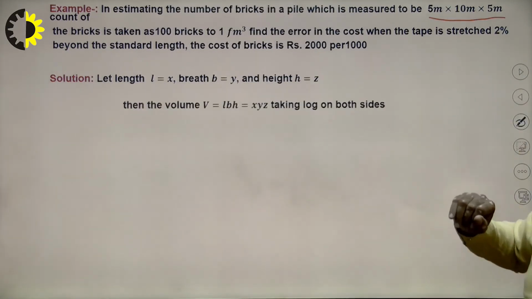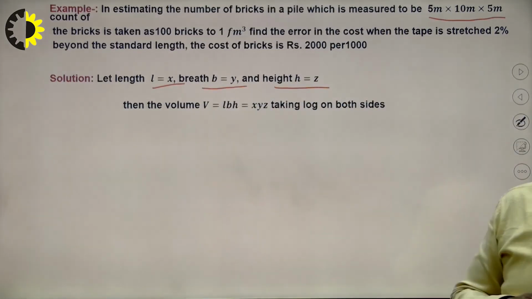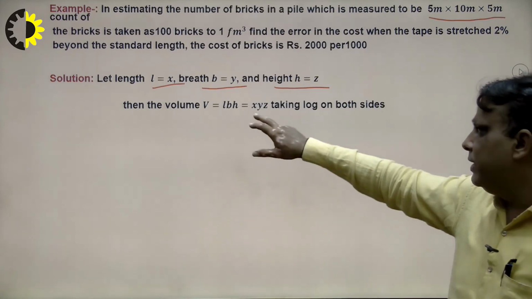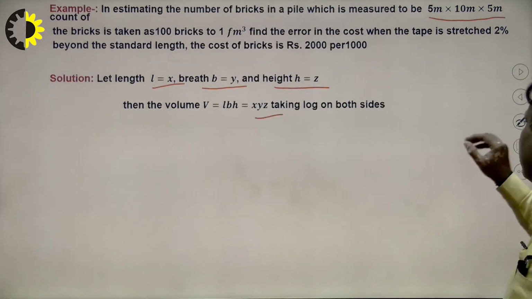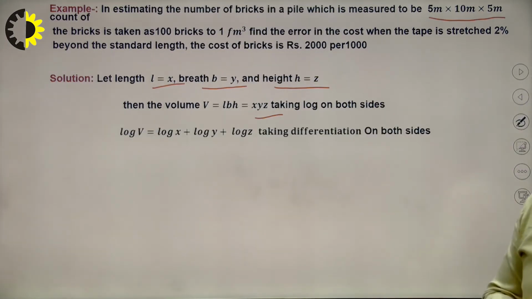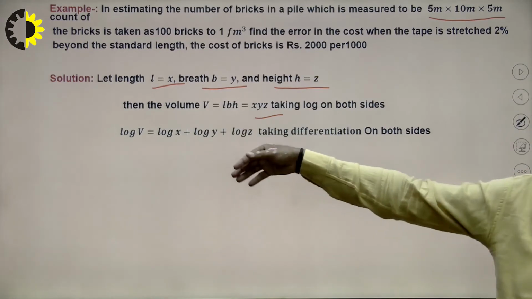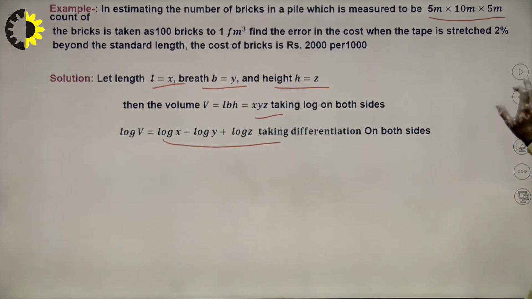So what will be the result here? Suppose length is equal to x, breadth is equal to y and height is equal to z. So what will be the volume? Volume is equal to length times breadth times height, that is V equals xyz. Suppose I want to take the log here. The logarithm gives log V equals log x plus log y plus log z, applying the formula log of m into n.